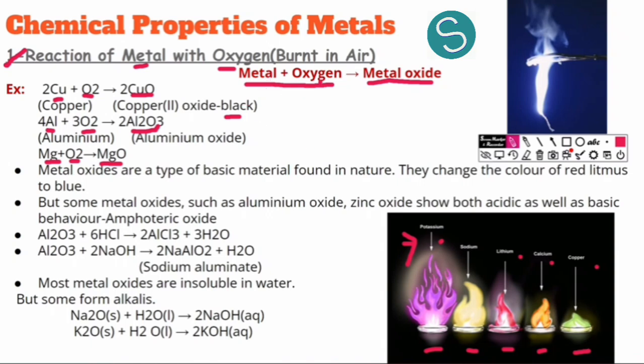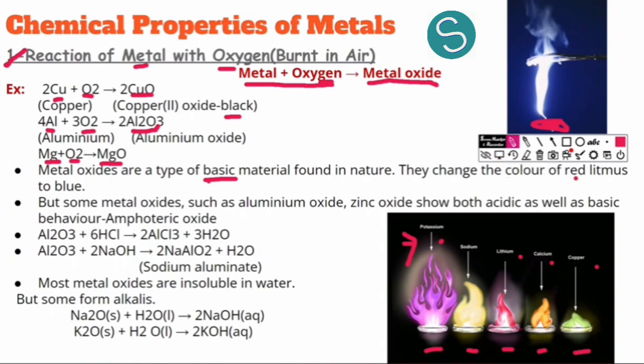So metal reacts with oxygen to produce metallic oxides. Metallic oxides are mostly basic. For example, if I am burning this magnesium ribbon, I take the ash which is produced over here in the petri dish, and I check the acidity and basicity for it. I take a litmus paper and I check if this is acidic or basic.